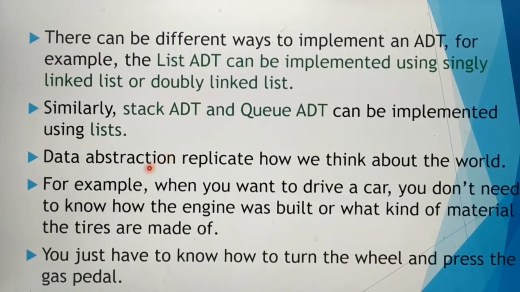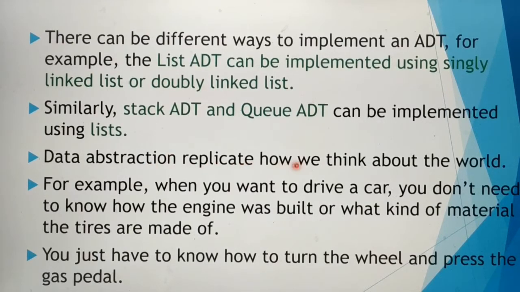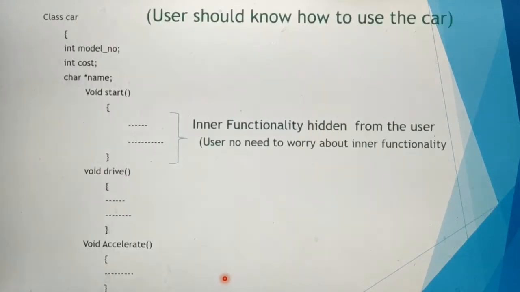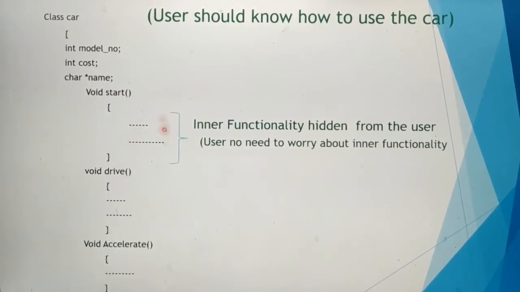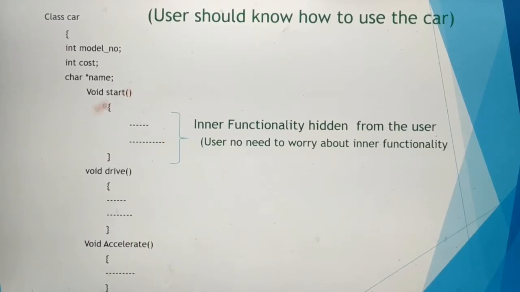Here data abstractions replicate how we think about the world. For example, when you drive a car, you need not worry about how the engine was built or what kind of materials the tires are made of. You just have to know how to turn the wheel and press the gas pedal. Given that simple example, the inner functionality is fully hidden. You should know only the basic abstractions.